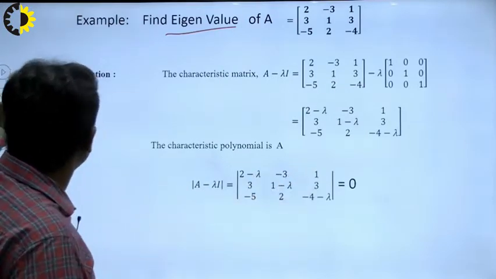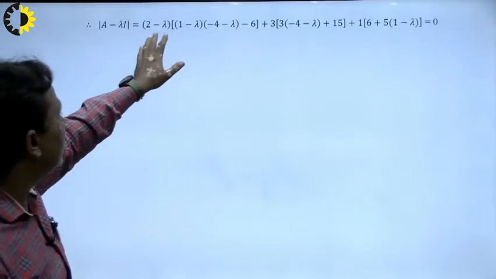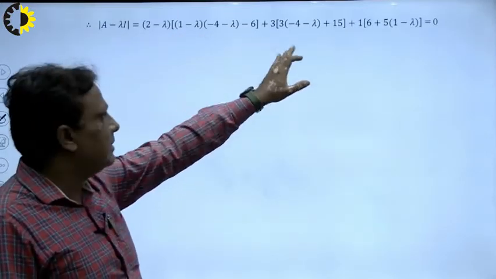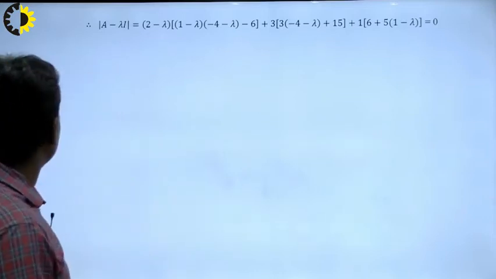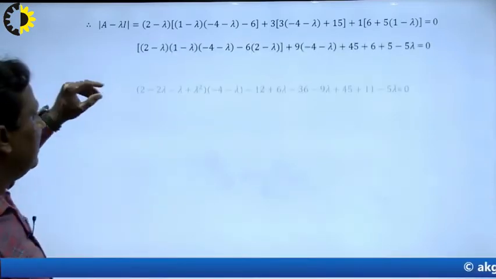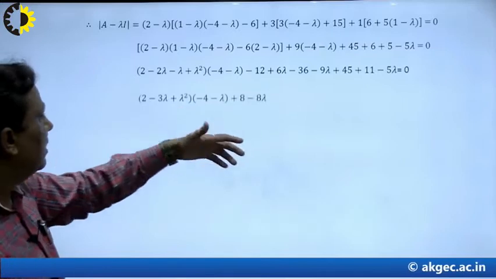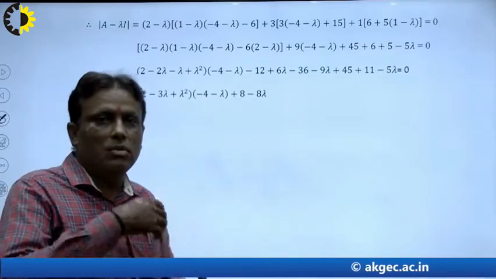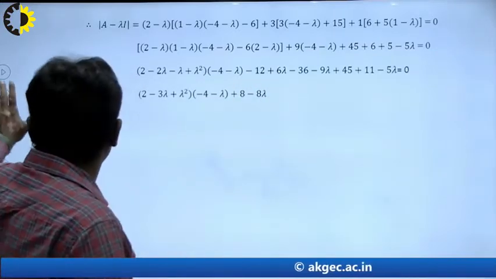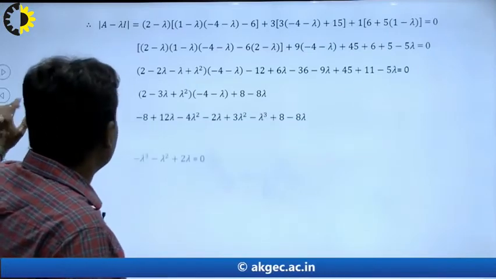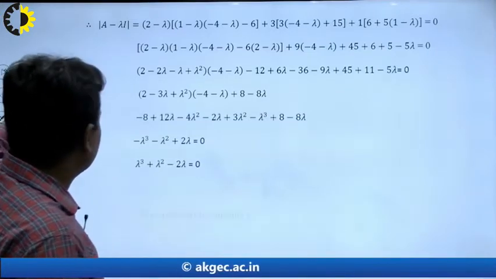Students study this at the 12th level. So how do we get 2 minus lambda, 1 minus lambda, 4 minus lambda, and so on? Suppose I want to calculate it. Its calculation means I need sufficient lines here and have to expand more and more in the exam, right? So this will be the characteristic equation of this matrix, right?